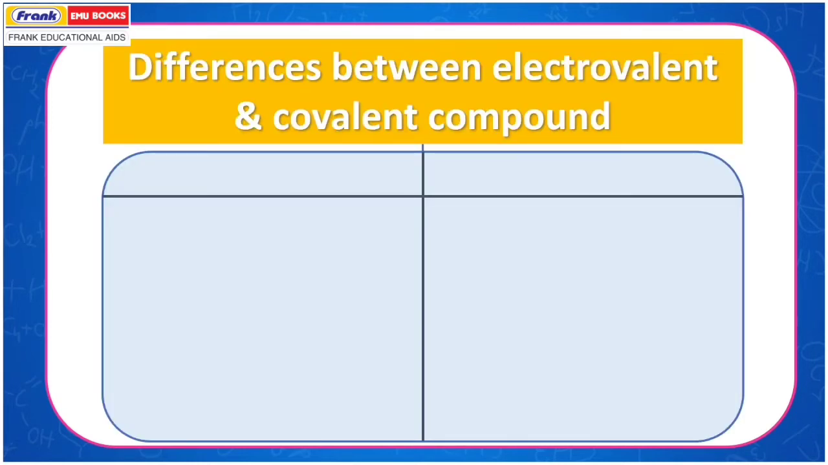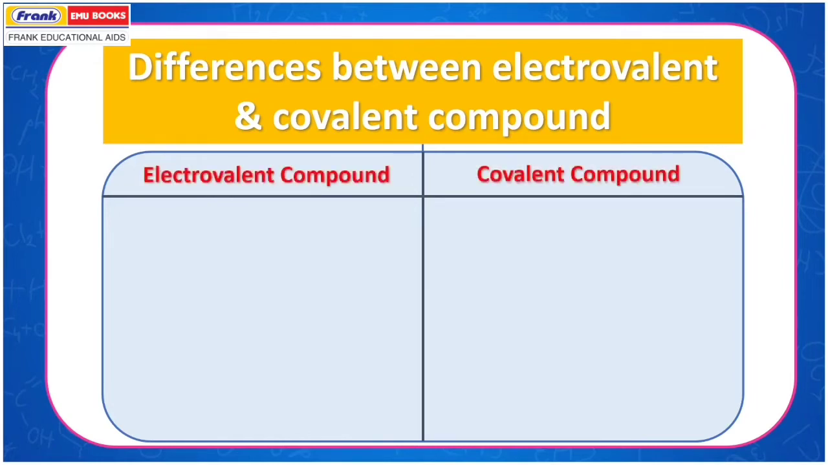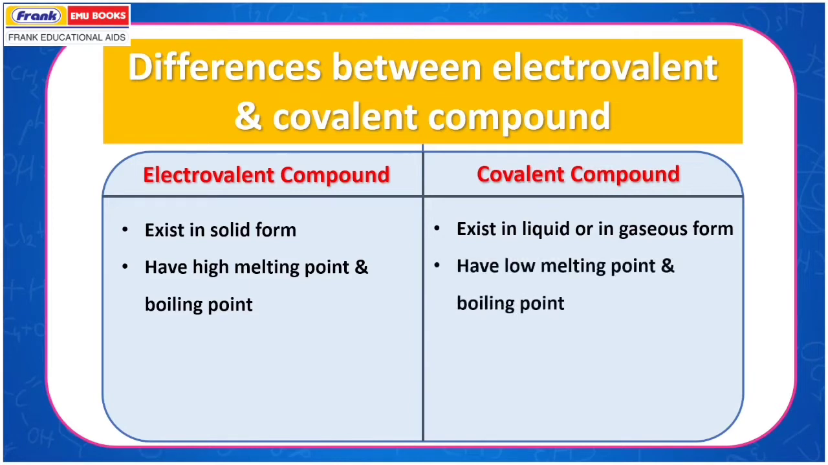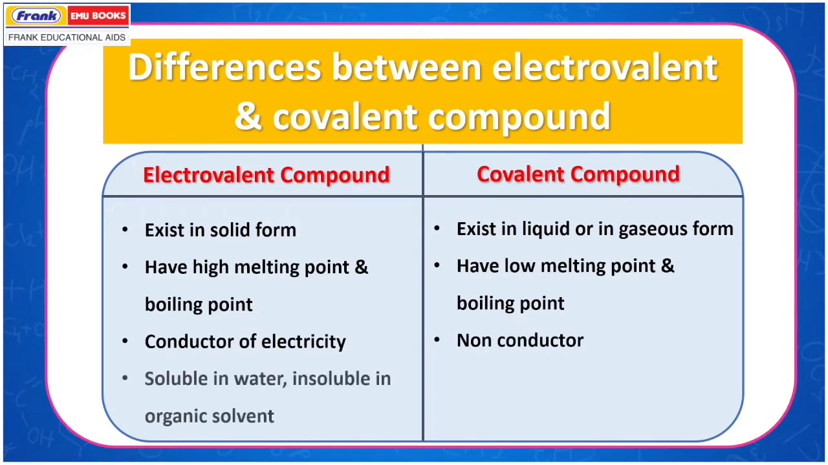Difference between electrovalent and covalent compounds. Electrovalent compounds exist in solid form, whereas covalent compounds exist in liquid or gaseous form. Electrovalent compounds have high melting and boiling points. Covalent compounds have low melting and boiling points. Electrovalent compounds are good conductors of electricity. Covalent compounds are non-conductors. Electrovalent compounds are soluble in water and insoluble in organic solvents, whereas covalent compounds are insoluble in water and soluble in organic solvents.